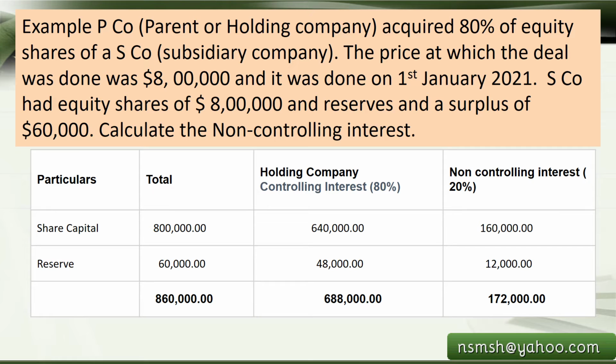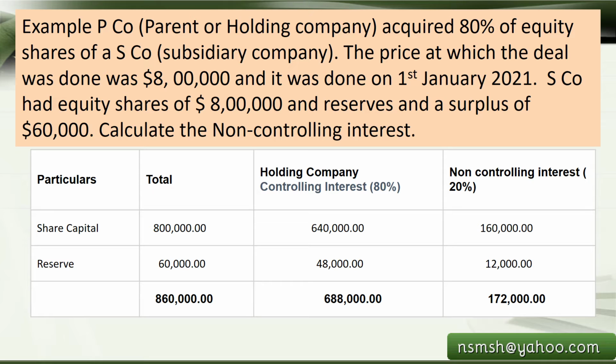From this point, if you are asked to calculate the non-controlling interest, here is the table that we can see. We have the share capital and the reserves, and the total is 8 lakh plus 60,000, so $8,60,000 is the total of the group of companies. And how much is the holding company's controlling interest and how much is the non-controlling interest, we can understand easily. 80% and 20%.